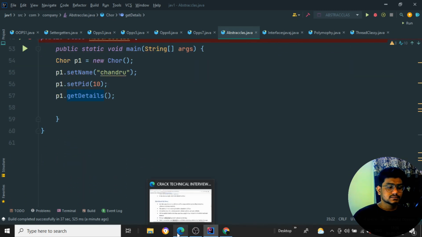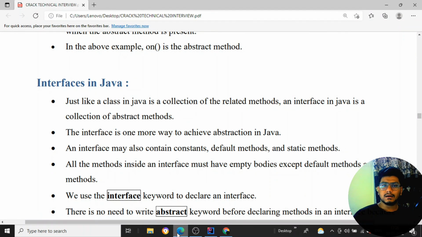Okay, so this is how abstraction as well as method overloading and overriding works. So in my next video, I'll cover the topic of interface, which is a most important topic. It is 100% going to be asked. So this topic I'll be telling you in my next video.